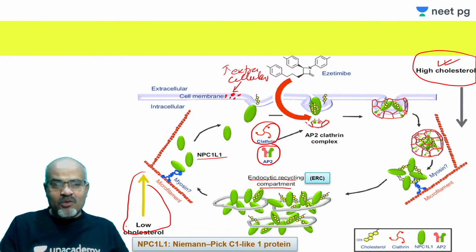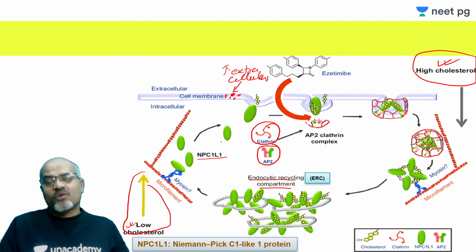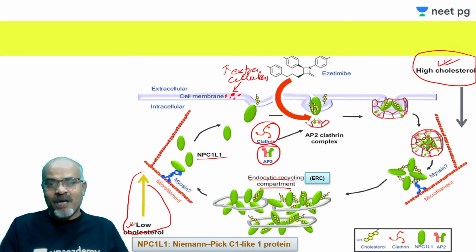When there is low cholesterol, from the same endocytic compartment this transporter goes back to the membrane, so that it can trap more and more cholesterol from the surface, the extra cholesterol. So that is the reason why this protein recycles from the membrane to this endocytic compartment.